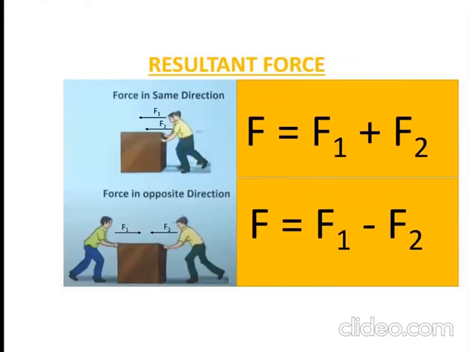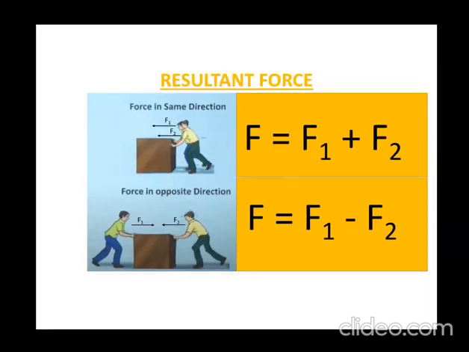Now children, these are the properties of force. Suppose here two children are applying force. The first boy is Ram and the other boy is Sham. Ram is applying a force of F1 Newton towards the left direction. Sham is also applying a force of F2. F1, F2 are forces. Suppose Ram is applying a force of 10 Newton and Sham is applying a force of 5 Newton. So F1 is 10 Newton and F2 is 5 Newton.